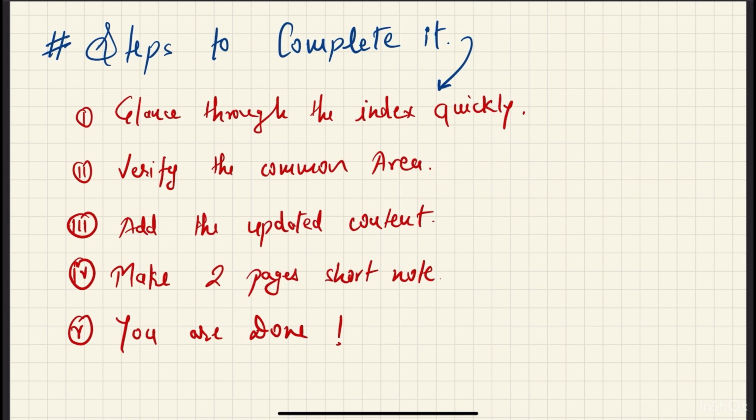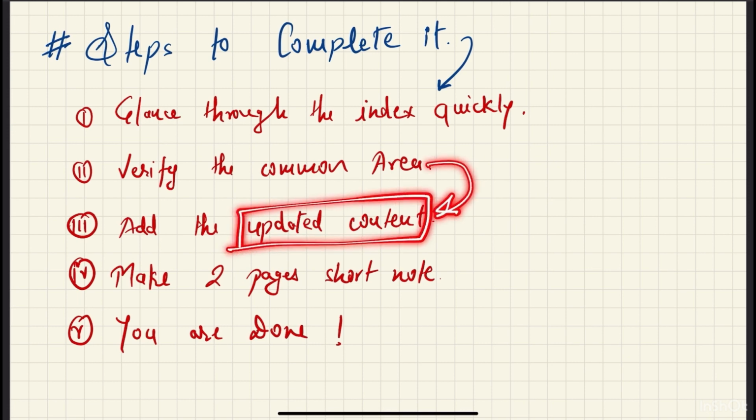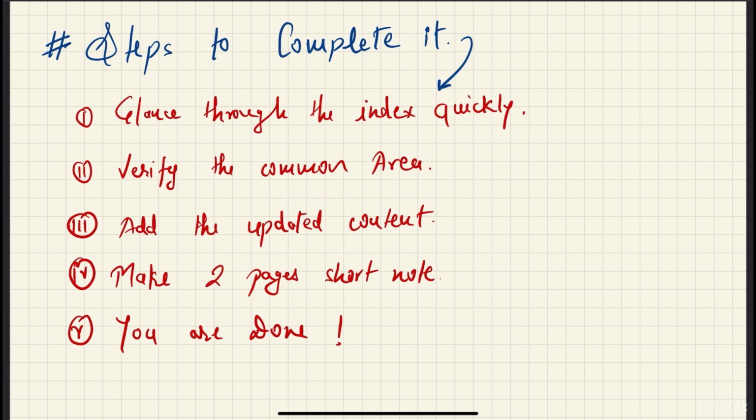Now let's say you got some common data. As I said, you need to focus on that part. Update the content. That is the third step. If you are getting the common area, you need to update the content as well.